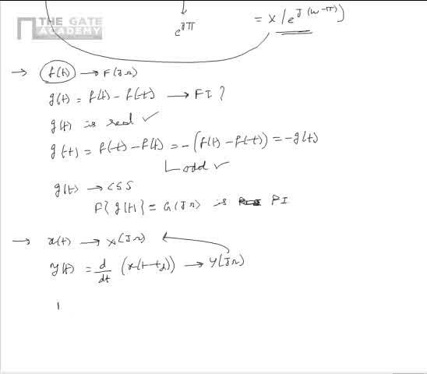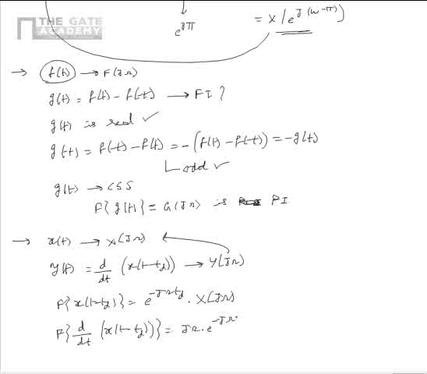We know that the Fourier transform of x(t - td) can be written as e^{-jωtd} multiplied by X(jω). Similarly, we can write that the Fourier transform of d/dt of x(t - td) is equal to jω multiplied by e^{-jωtd} multiplied by X(jω).